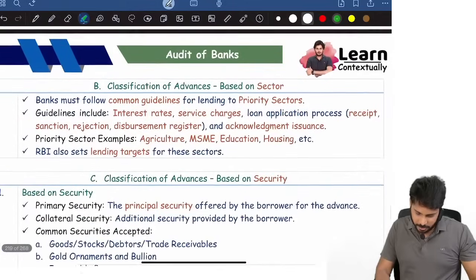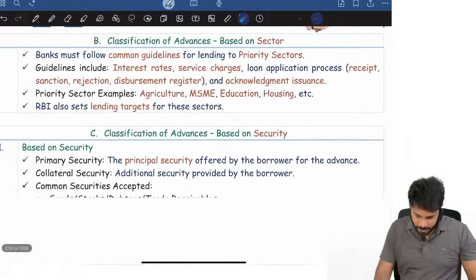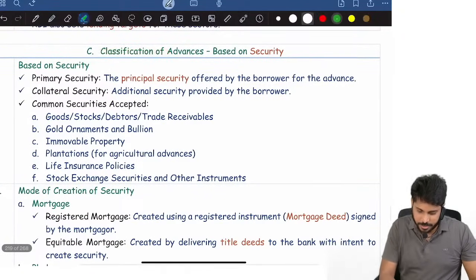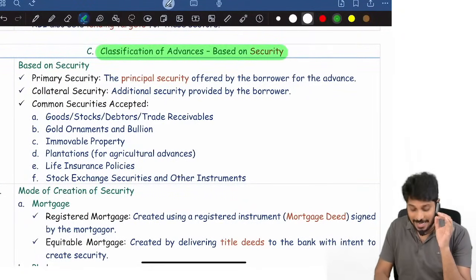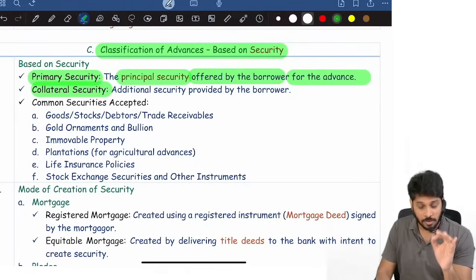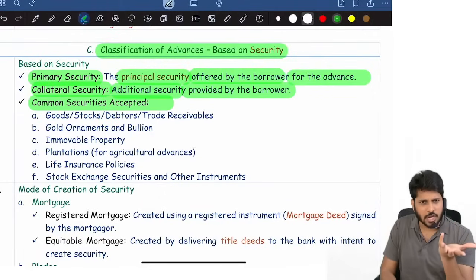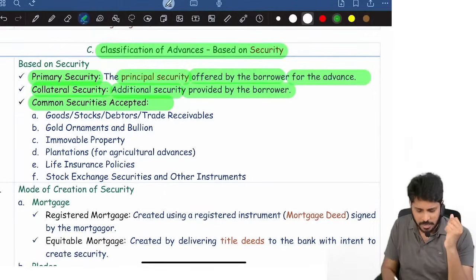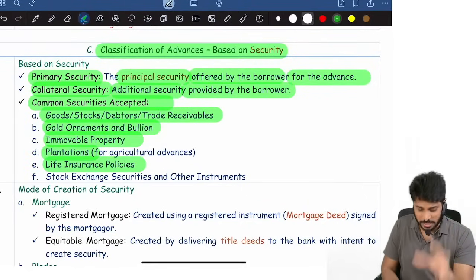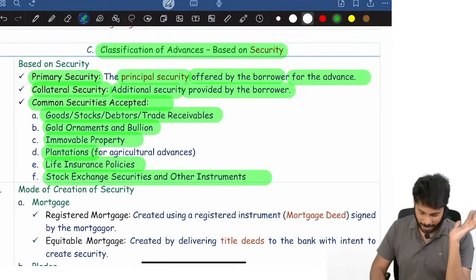Then we have classification of advances based on security. Advances are again classified into two types: primary security and collateral security based advances. Primary means the principal security offered by the borrower for the loan. Collateral is an additional security provided by the borrower. What kind of security will a bank commonly accept? Goods, gold, bullion, immovable property, plantations, LIC policies, stock exchange securities and other instruments. All these are common securities accepted by a bank.